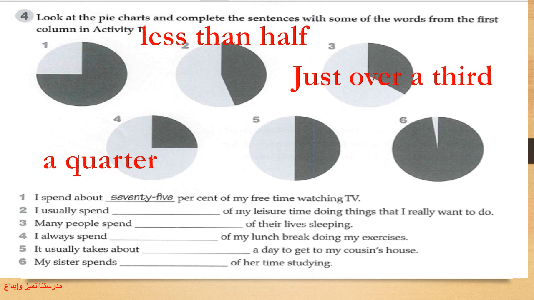Quarter, yes. See, it's just one part of the circle or the pie chart. Here, it's divided into two equal parts. That's why number 5, it usually takes about a day to get to my cousin's house. A half a day, okay?